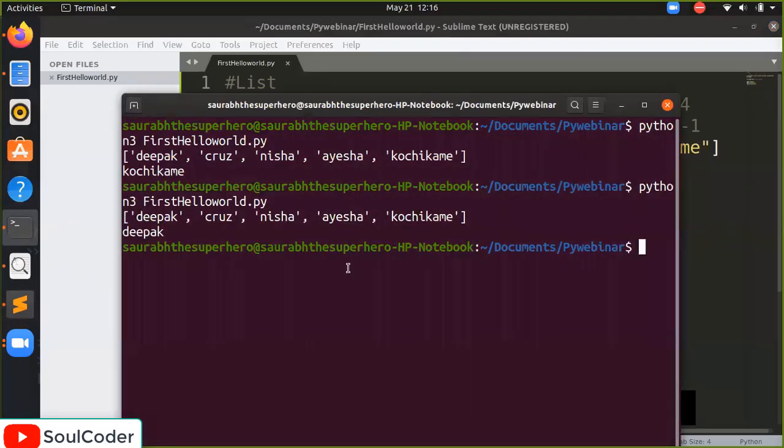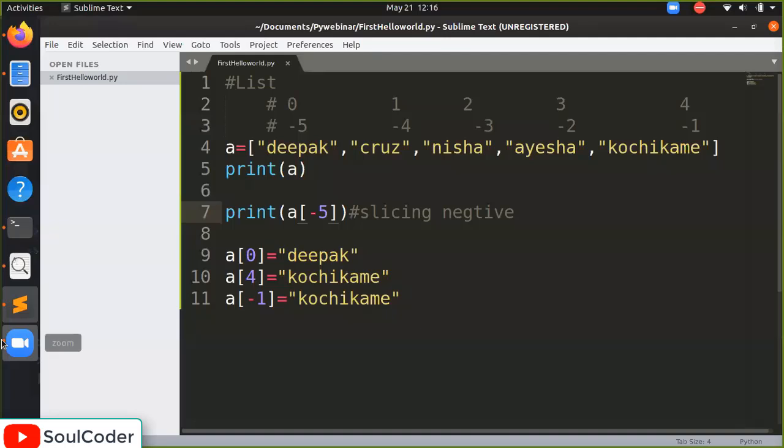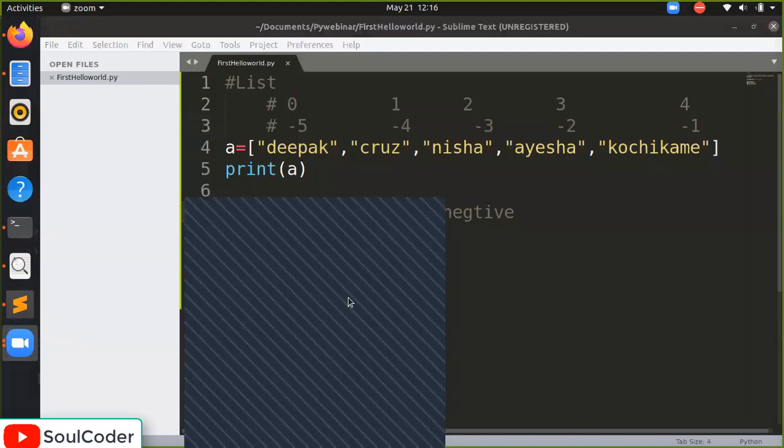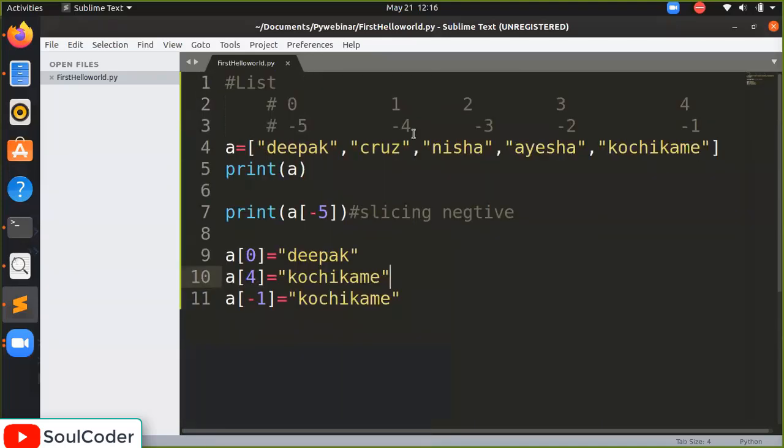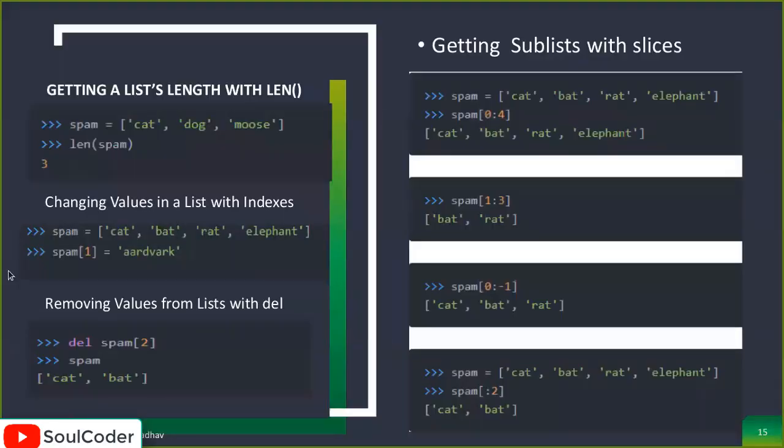Deepak, okay, so Deepak, you come again. Yeah. So the slides will be shared to the WhatsApp group after this. Yes, sir. So this is a very beautiful pattern. I really like it. So let's move to the next.